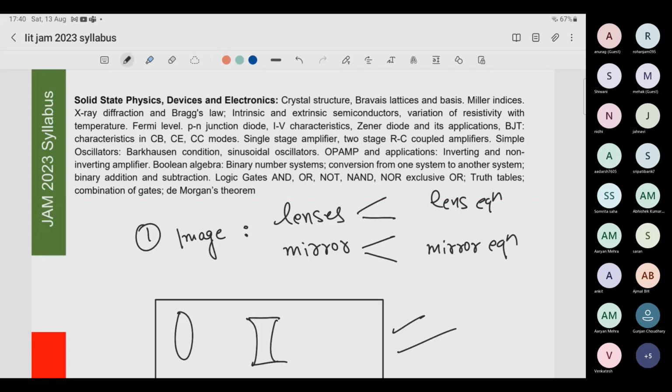Read what is the phase difference between input and output for common base, common emitter, common collector. What does common collector mean? Which of these has maximum stability? Why do we use common collector, and why do we use a common emitter amplifier? These kinds of things are there in the VK Mehta book.